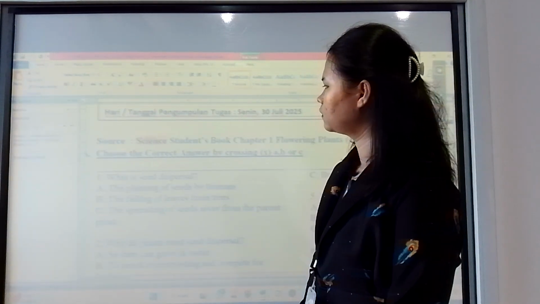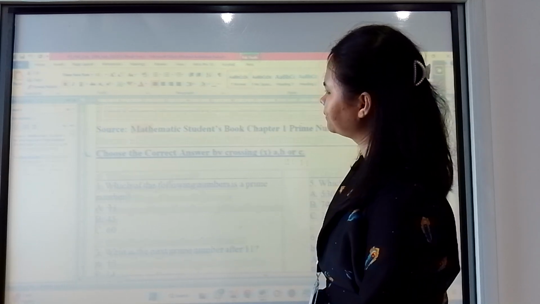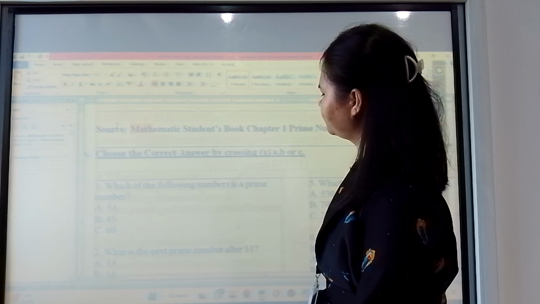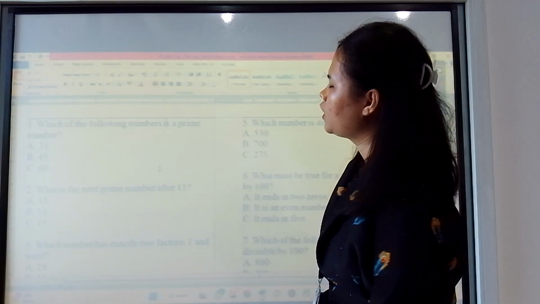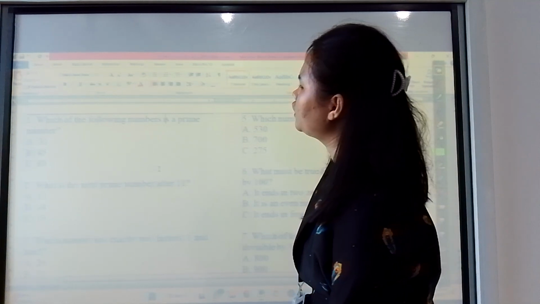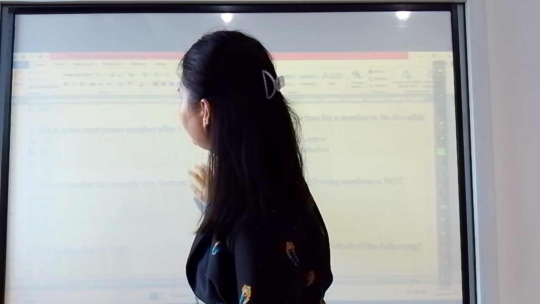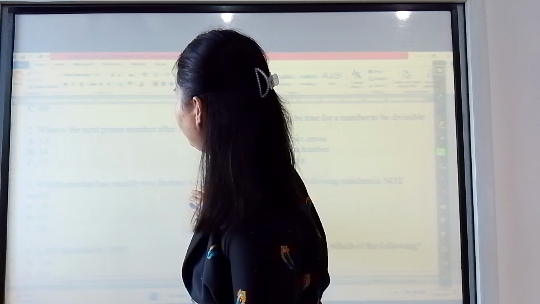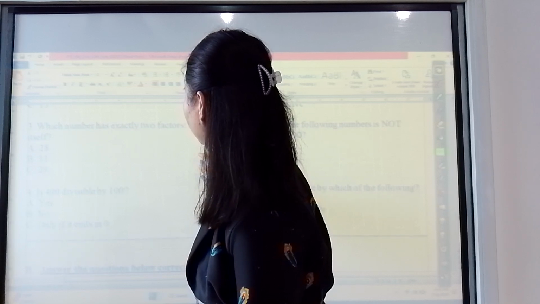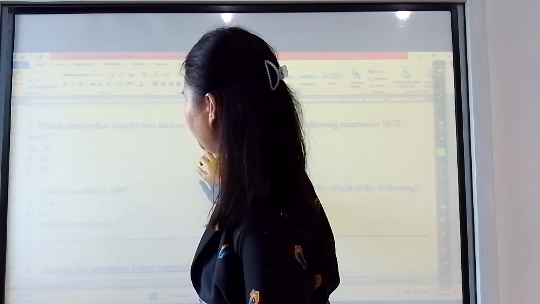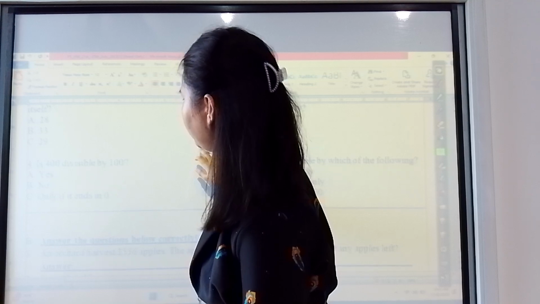Now we can move to math. So this is about prime numbers. Okay. Which of the following numbers is a prime number? It's 31. What is the next prime number after 11? It's 13. Which number has exactly two factors, 1 and itself? It's 29. Is 400 divisible by 100? Yes.